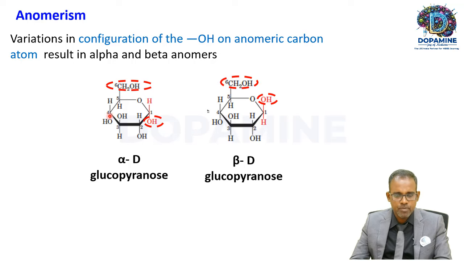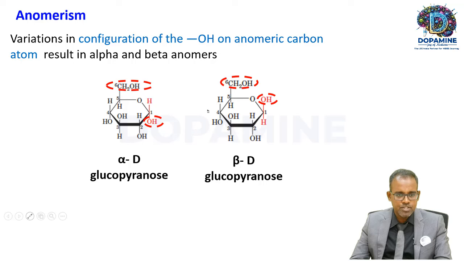So what is the difference here? You can label a substance as alpha or beta anomer by looking at the position of the hydroxyl group at C1 and at C6. If the hydroxyl group at the 6th carbon and the hydroxyl group at the 1st carbon exist on the same side like this, like in a cis form. What are cis and trans?